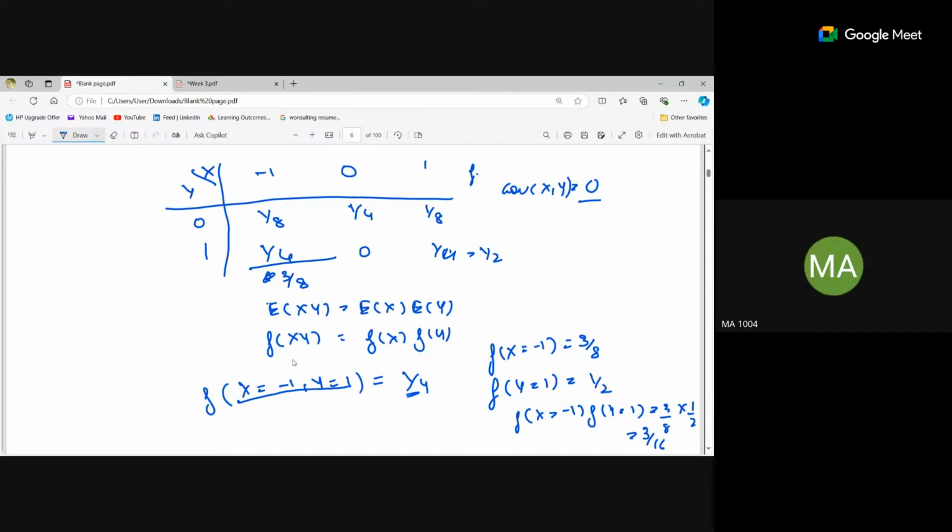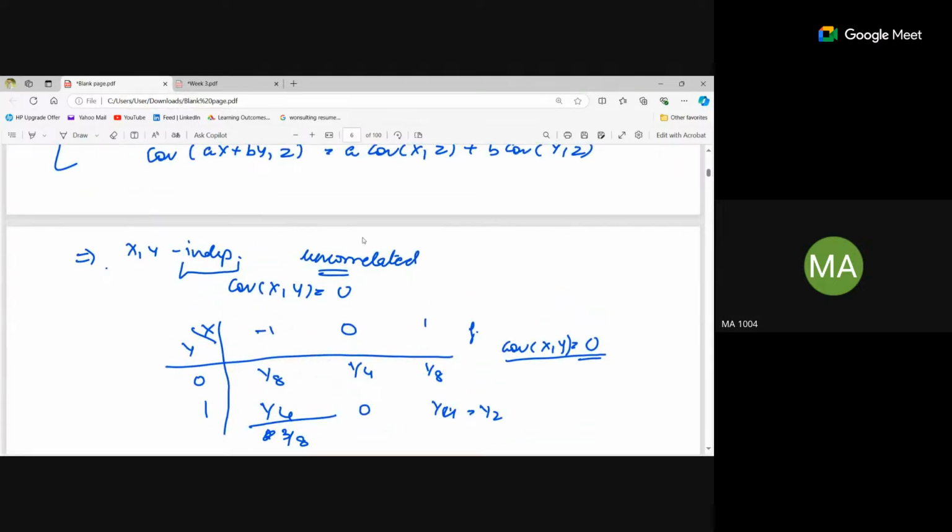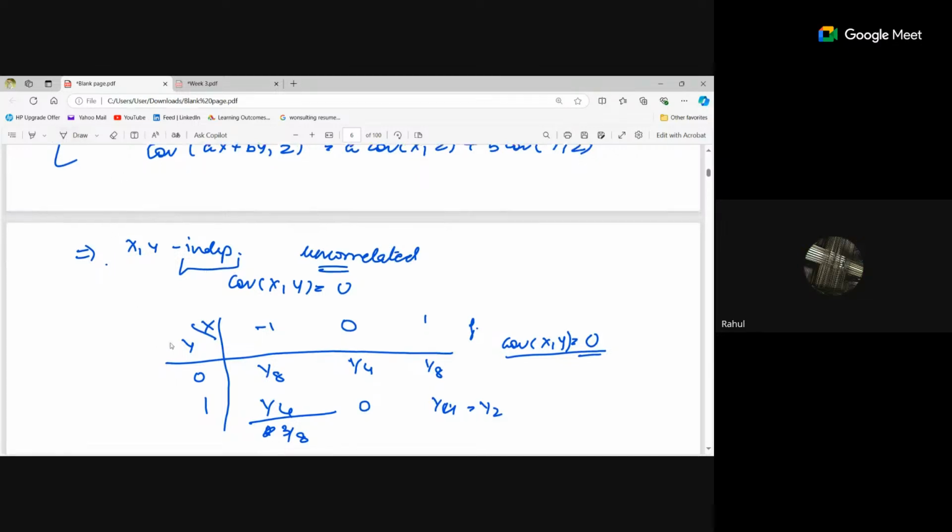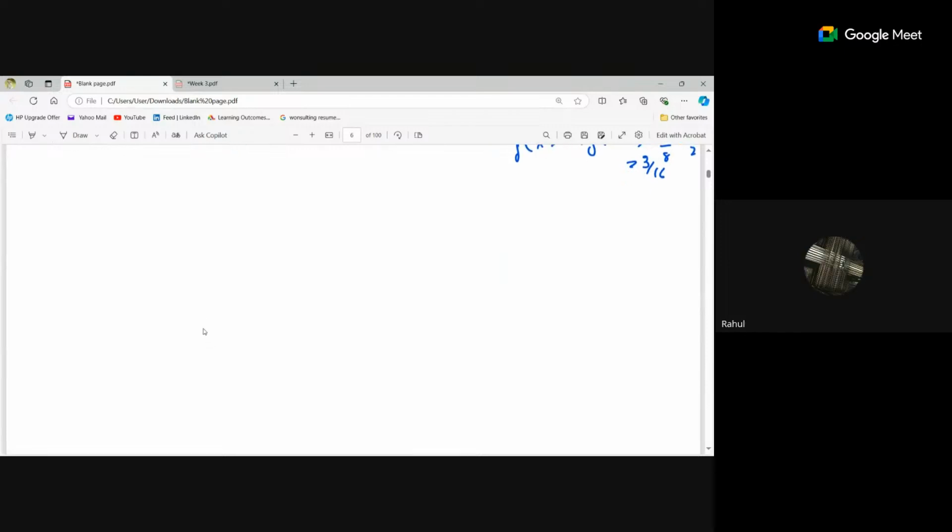Yes, that's the case. We have been given the covariance is 0, which means they're uncorrelated. But if we find out the dependency, they are dependent. They are not independent. So always remember the reverse case is not always true. If it is given that they're independent, then they're uncorrelated. That's for sure. But the reverse is not compulsory. If it is given uncorrelated, that doesn't mean they're independent. They can be dependent. Yes, ma'am. Got it.